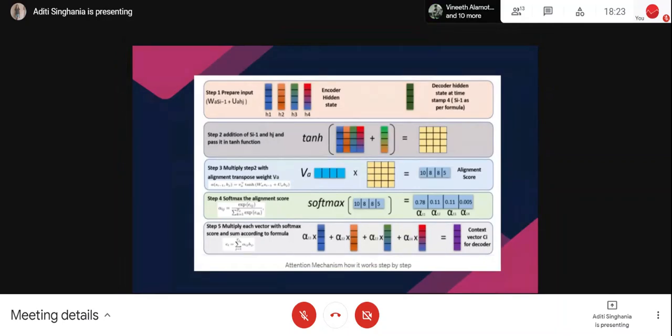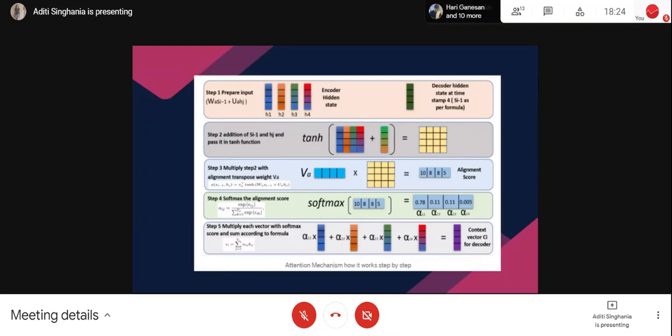Now also what we do is we apply softmax to this layer, and why do we do that is because we do not want very large values, because as you might know, when the values get large, the complexity of the model increases. So what we do is we apply softmax, so the summation of all the alphas is 1. Basically, the amount of contribution of each alpha wouldn't change whether I sum to 1 or not, but it does affect the way the model will compute.